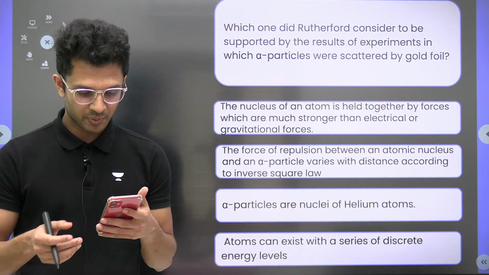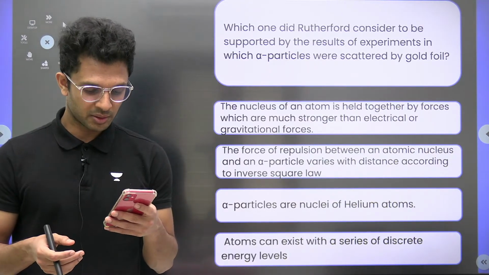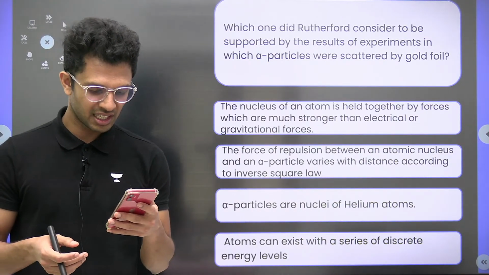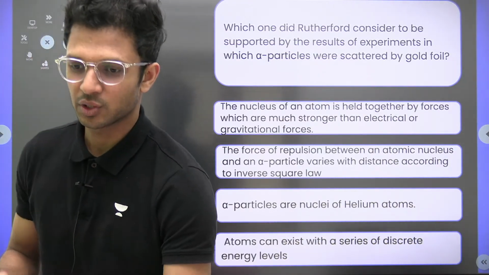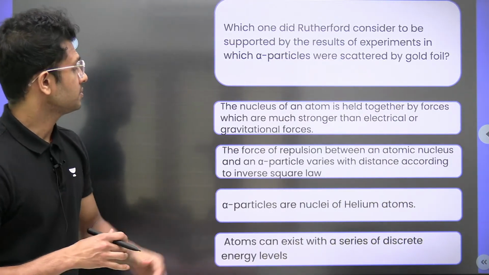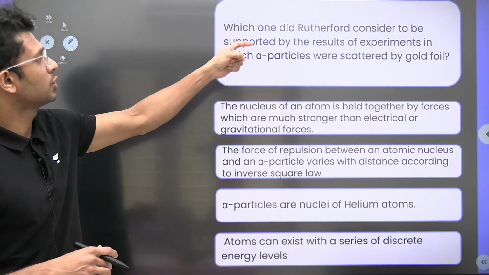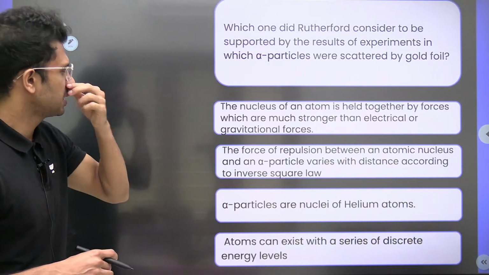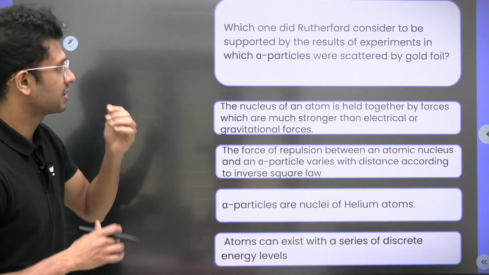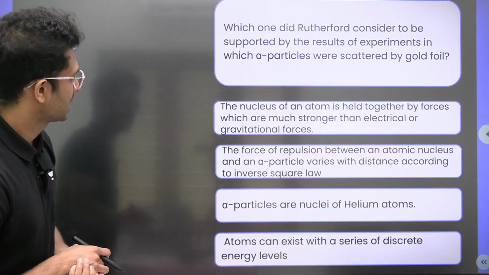Okay, so Sana is going for option B, Sahil is going for option C. Let's see. Which one did Rutherford consider to be supported by the results of the experiment in which alpha particles were scattered by gold foil?